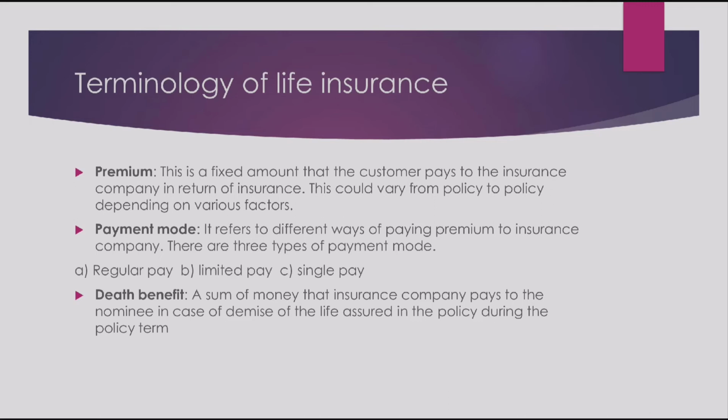So, the entire coverage would be for 30 years. The entire benefit would be for 30 years, but I am paying my premium before 30 years. So it is for 5 years, 15 years, 20 years, depending upon various options that would be available in the policy. This is called limited pay.